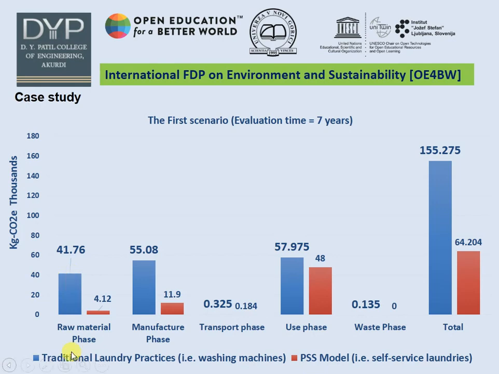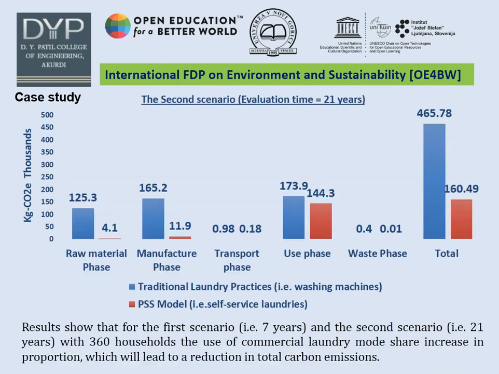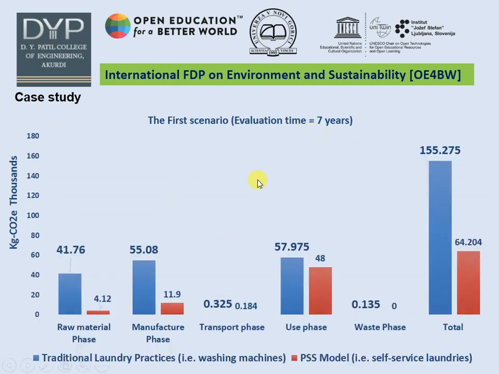In the case of the raw material phase, it leaves a carbon footprint of 41.76 thousand kg. And if you compare the totals of the phases, the PSS model leaves less carbon footprint compared to the traditional method. This is the 7-year scenario.